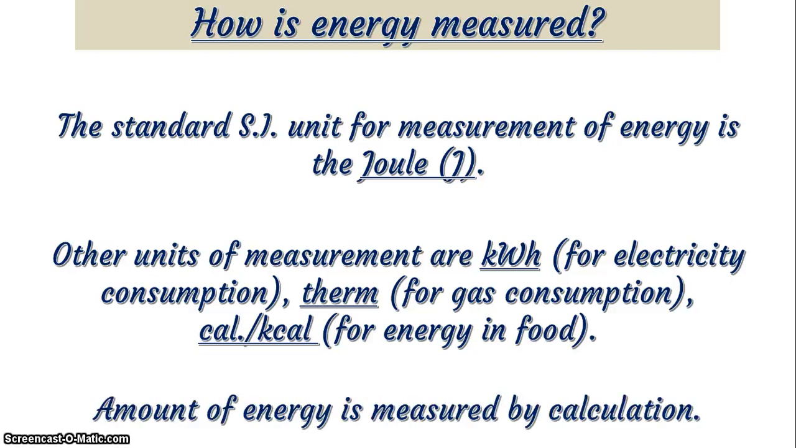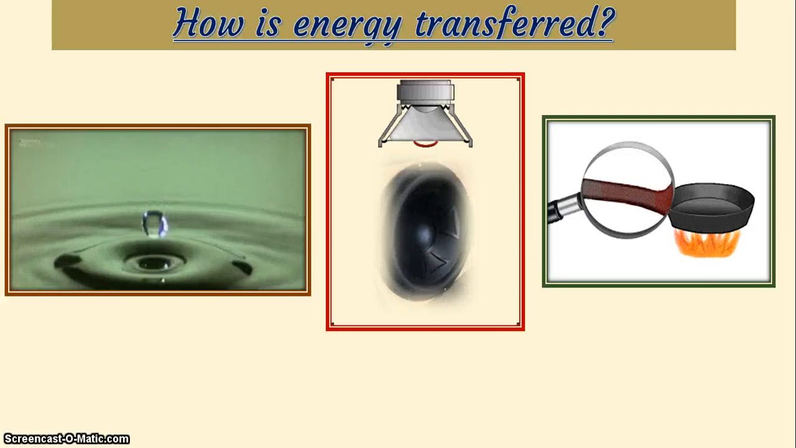Now that we have a unit for measurement of energy, you know that the amount of energy in any system is actually gotten by calculation? Yes, even when we use the device we call the calorimeter, at the end of the day, we still carry out calculation. So we calculate the amount of energy in any system, in any object, or in any body. But take note, the unit for measurement of energy is the joule. So it's time to move on.